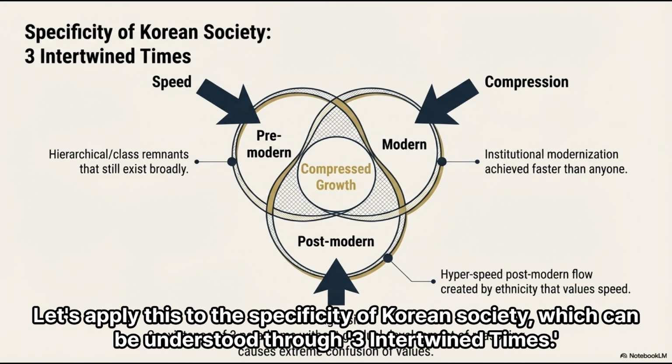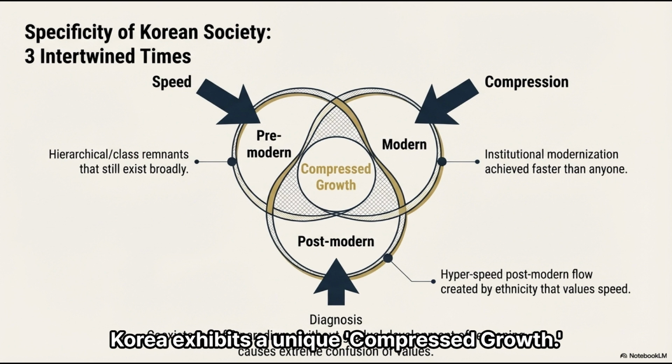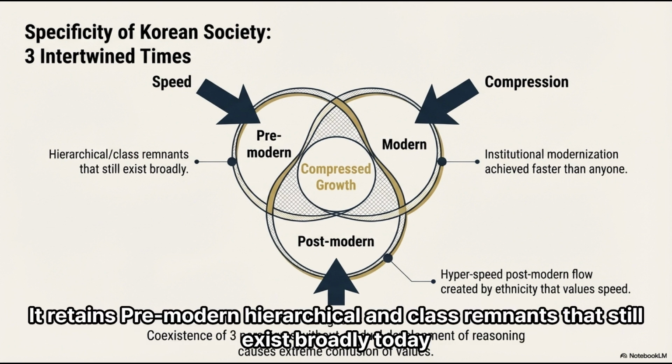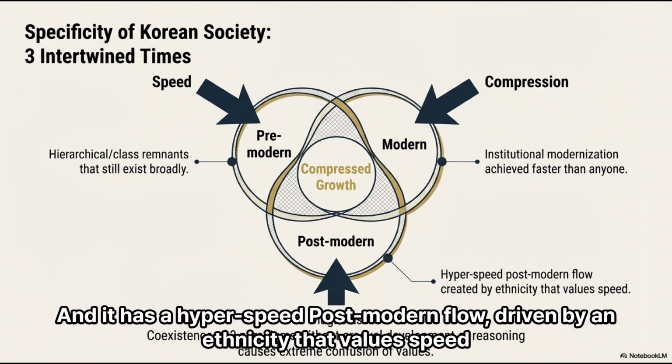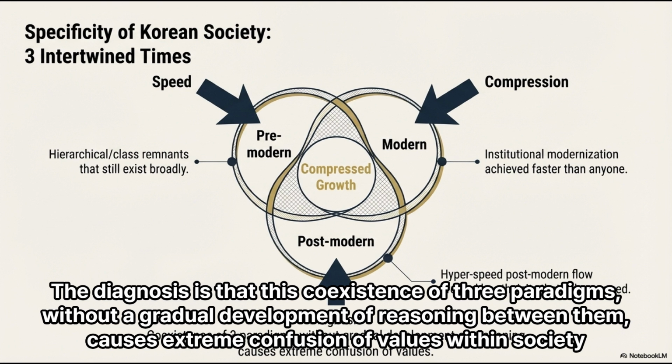Let's apply this to the specificity of Korean society, which can be understood through 3 intertwined times. Korea exhibits a unique, compressed growth. It retains pre-modern hierarchical and class remnants that still exist broadly today. It experienced modern institutional modernization achieved faster than almost anyone, and it has a hyper-speed postmodern flow, driven by an ethnicity that values speed. The diagnosis is that this coexistence of 3 paradigms, without a gradual development of reasoning between them, causes extreme confusion of values within society.